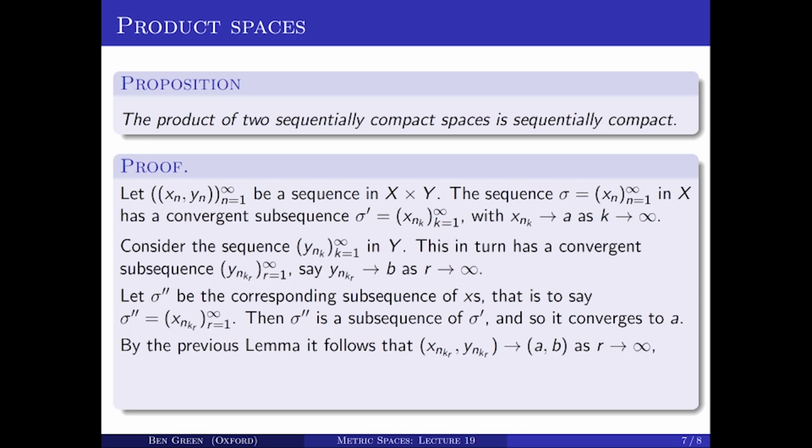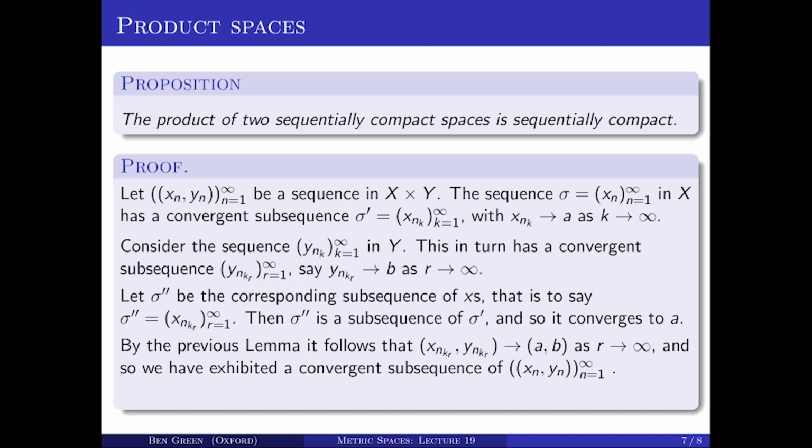So I've now got simultaneously the x coordinates converging and the y coordinates converging. So x_{n_{k_r}} and y_{n_{k_r}} tend to A and B respectively, and therefore by the lemma, the pair (x_{n_{k_r}}, y_{n_{k_r}}) tends to the pair (A, B) as r tends to infinity. So I've exhibited a convergent subsequence of the original sequence of pairs (x_n, y_n).